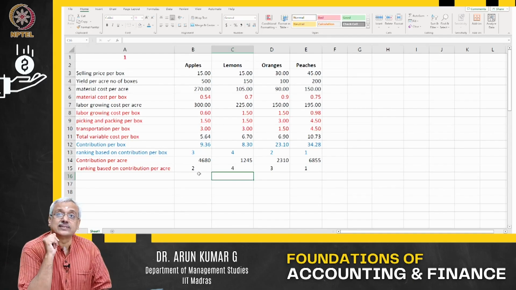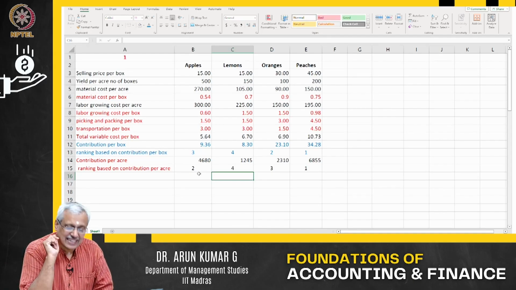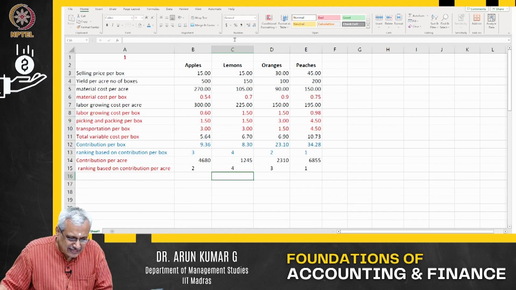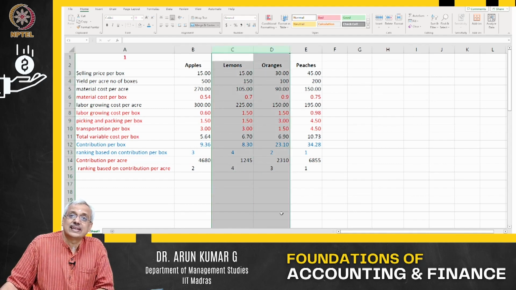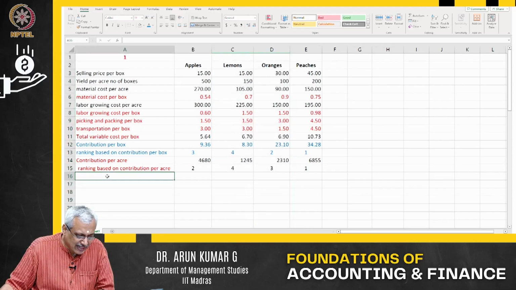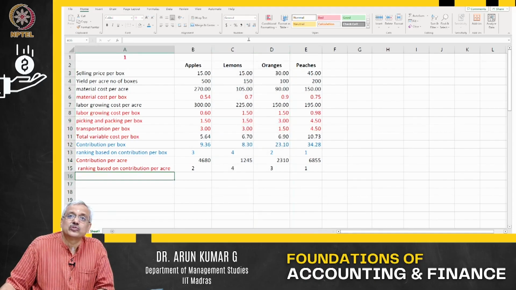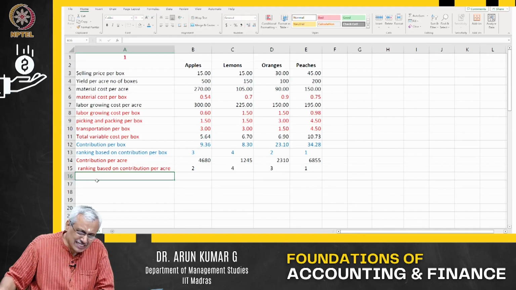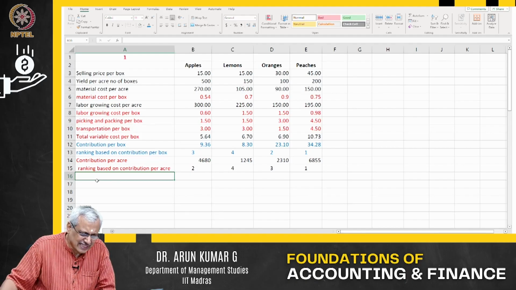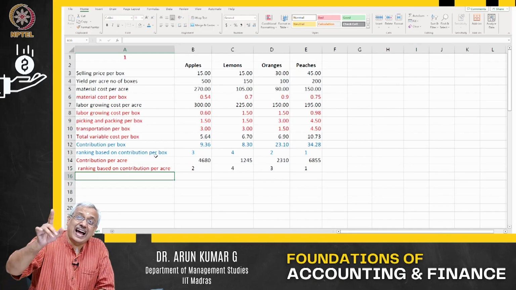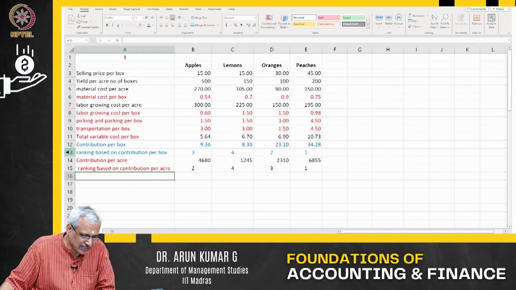If there are no constraints. But in this case, there is a constraint. What is the constraint? That is oranges and lemons, first thing. Now, 300 acres are used only for these two fruits, and then I will have to look at apples and peaches. So in this particular problem, you may not really encounter that kind of a differentiation in your final answer, even if you had used this ranking.